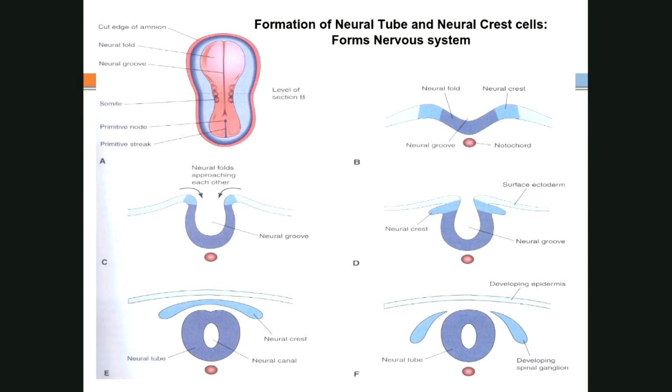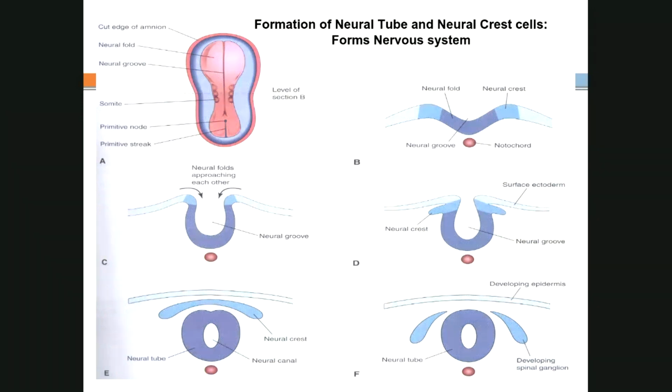Whatever is the part above the notochord in this picture, you can see the dark blue color given. This particular part is the neuroectoderm. Neuroectoderm is nothing but a part of the ectoderm just above the notochord. So this part changes and ultimately starts folding upon itself and forms a tube. This particular tube is known as the neural tube. The margin of the particular fold is known as the neural crest. So neural crest and tube are two components of neuroectoderm.